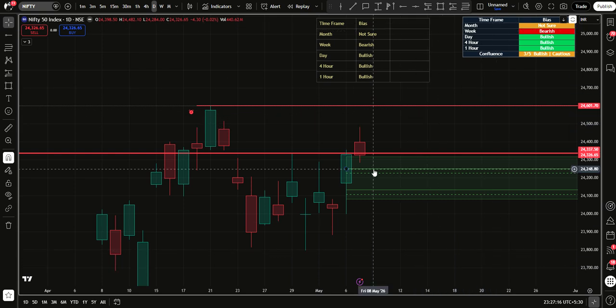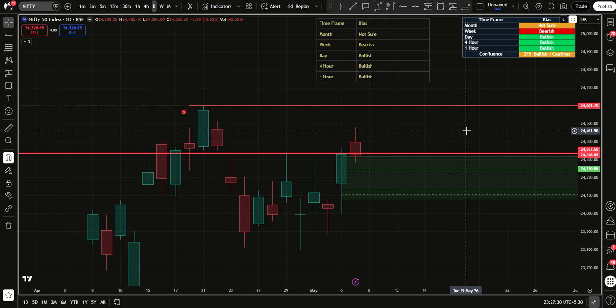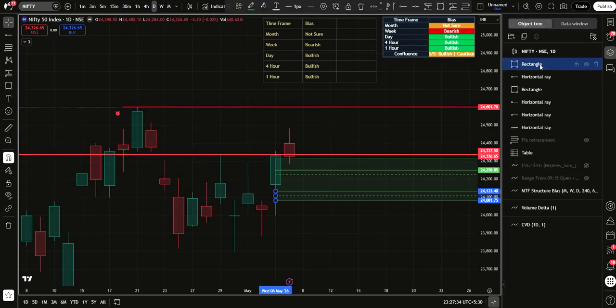So, there is also a possibility of Nifty making it look like it's going to break out on the upside and then falling. So we are not sure right now, but I'm still eagerly watching where it does break out. As usual, let's go and delete all the levels, all the analysis from yesterday and start afresh.